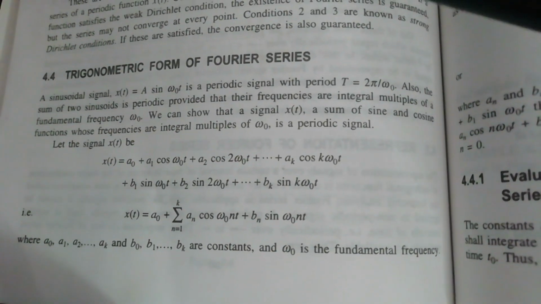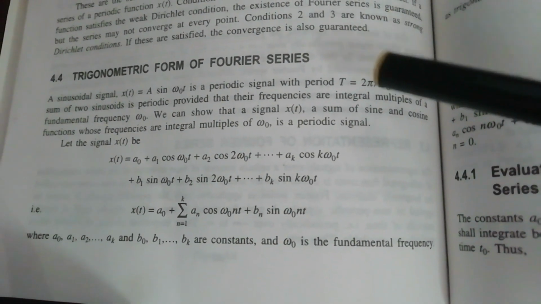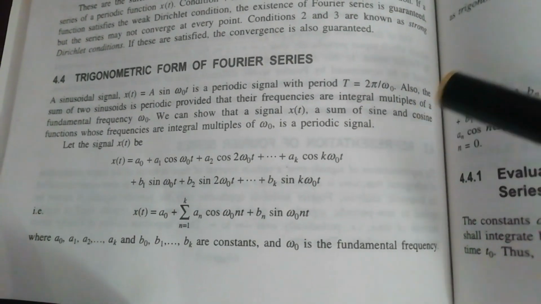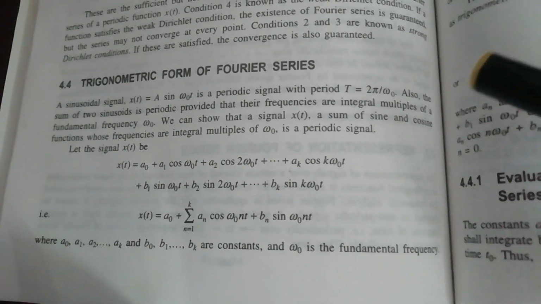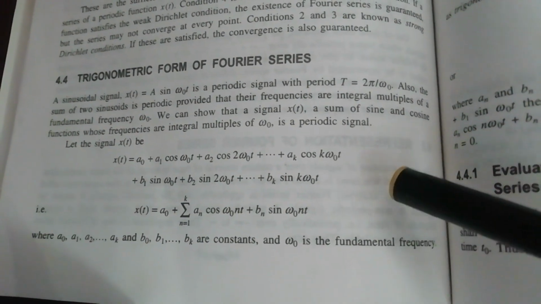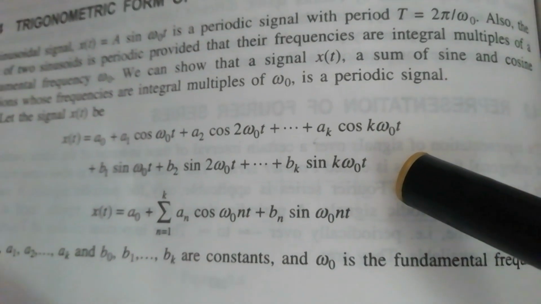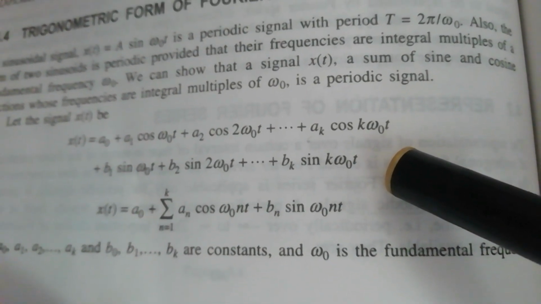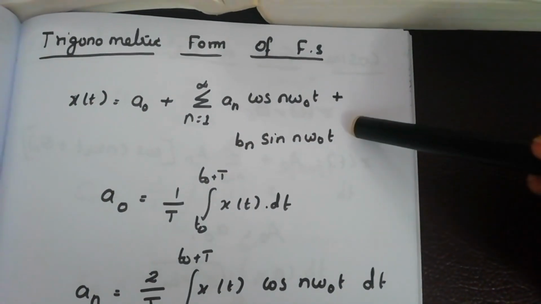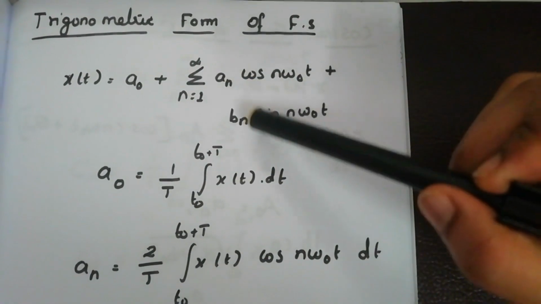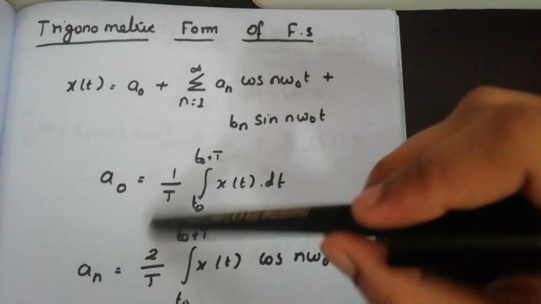First we see the trigonometric form of Fourier series. Any periodic signal can be represented as a sum of sine and cosine functions with its fundamental frequency omega naught. This equation is known as the trigonometric form of Fourier series. Here a naught, an, bn are coefficients, and a naught is known as the DC component.